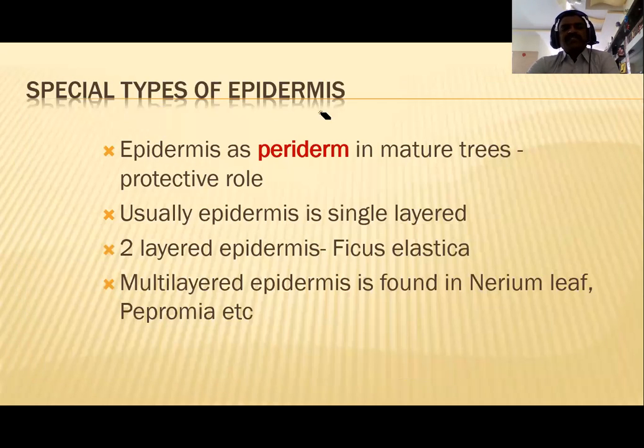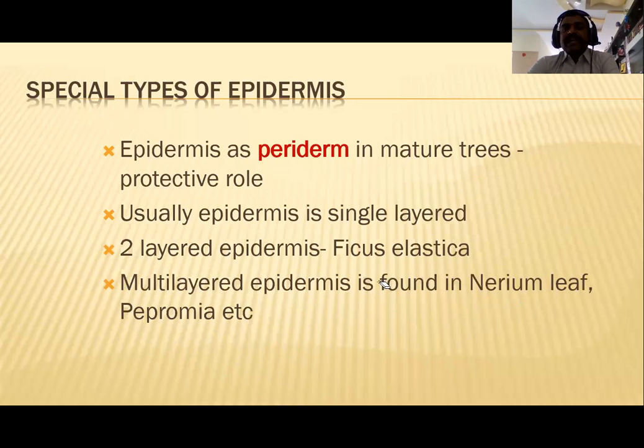The special types of epidermis: epidermis as periderm in mature trees has a protective role. The main function of these is protection. Usually this epidermis is a single layer, my dear friends. A two-layer epidermis, for example, is Ficus elastica, the rubber tree. Then a multi-layered epidermis is also found in the leaf of Nerium, Peperomia leaf and the banyan tree leaf.